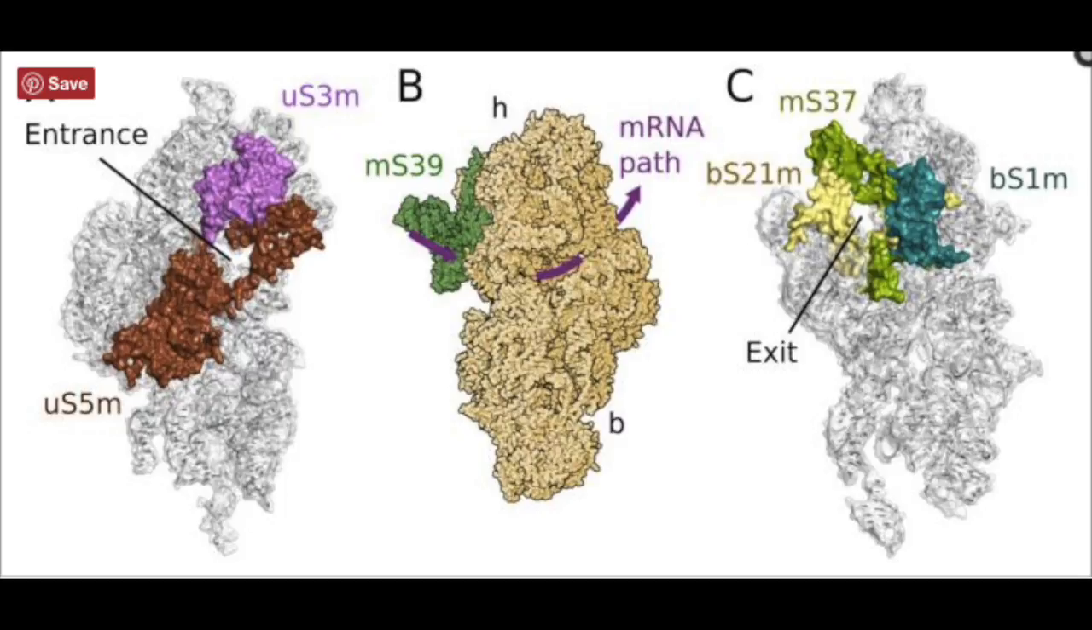The studies also revealed the central protuberance component of the mitochondrial large subunit. It possesses tRNA and several structural mitochondrial-specific MRPs that contribute to the overall structure of mitoribosomes.